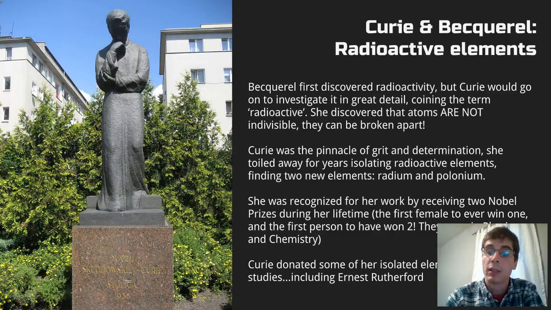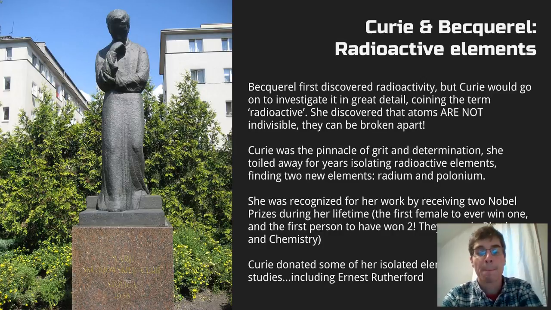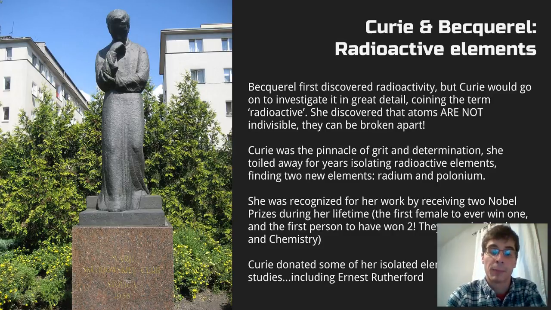So not only did she give us some evidence that made us struggle with our concept of atomic theory, in the fact that atoms are not indivisible, they can be broken apart, but she also gave us a new technology with which we could probe elements and atoms and determine new things about them.